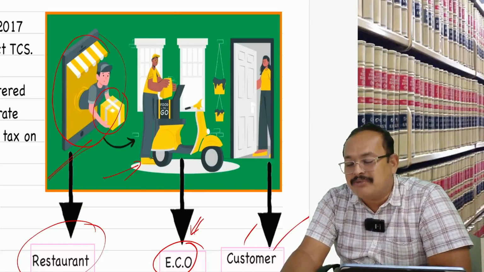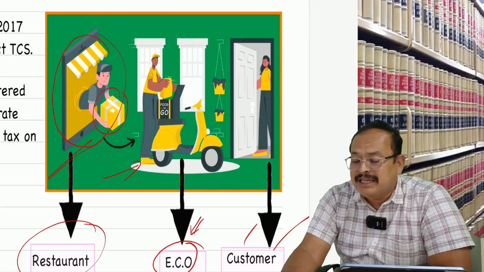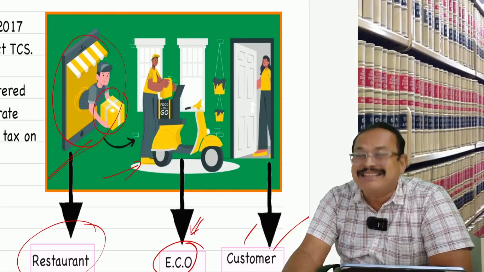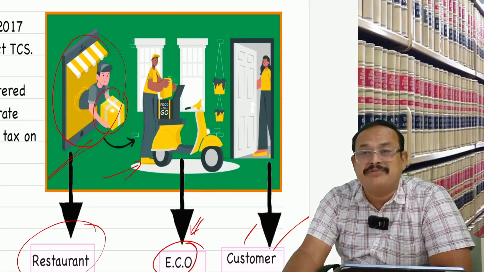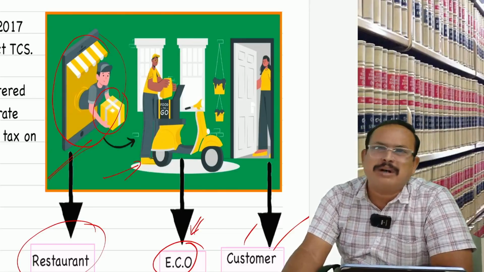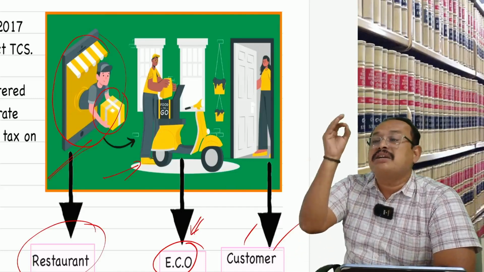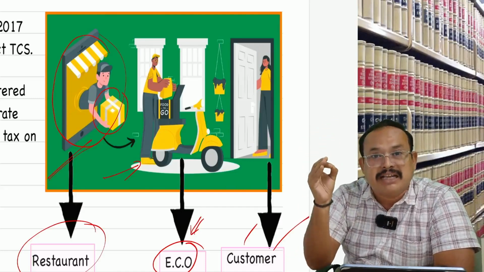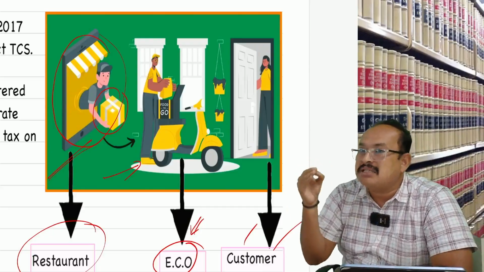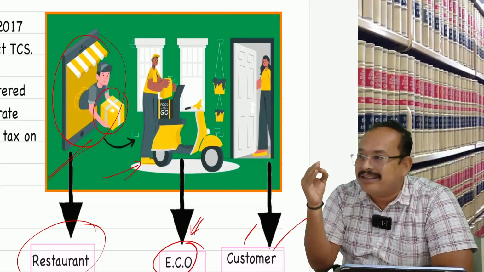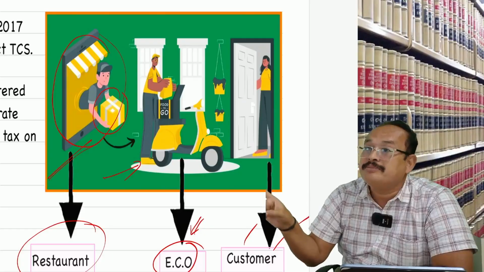Why I have given so much importance to these 4 points: the e-commerce operator who is paying the GST under section 9(5) pays the full amount of GST. In that case, section 52 of the CGST Act, which talks about tax collected at source under GST law, is not applicable.